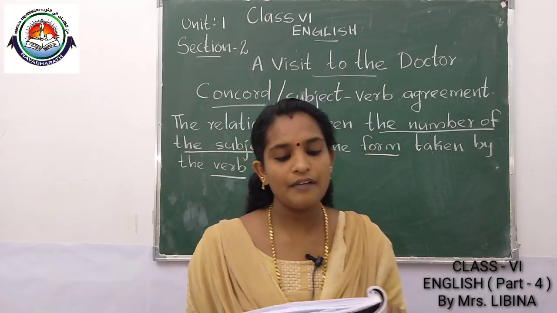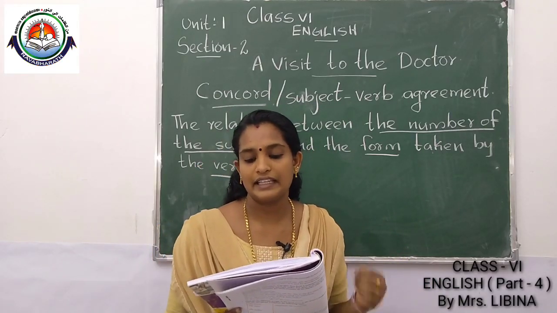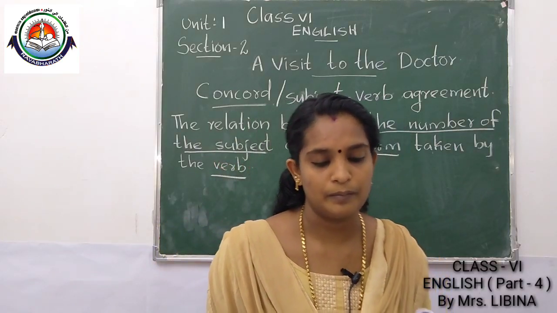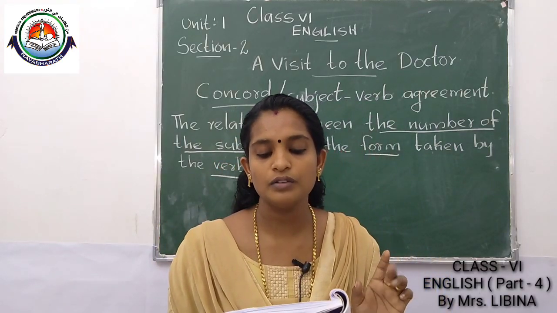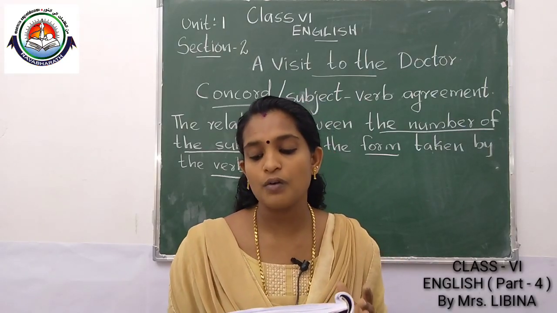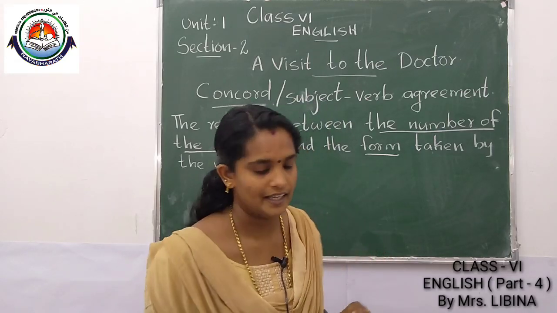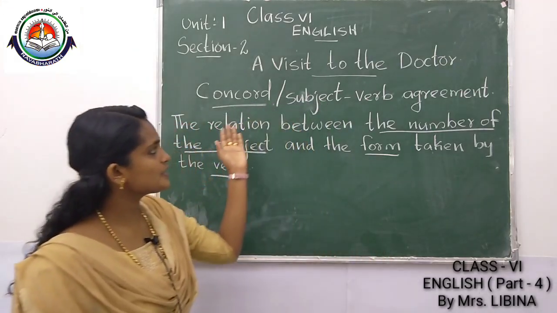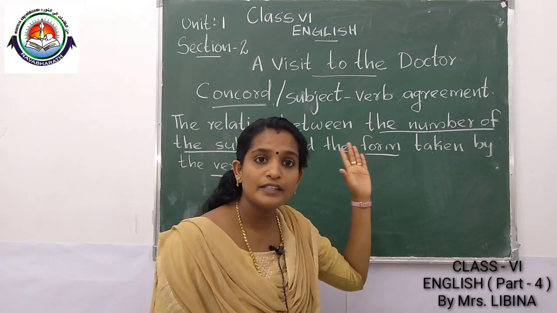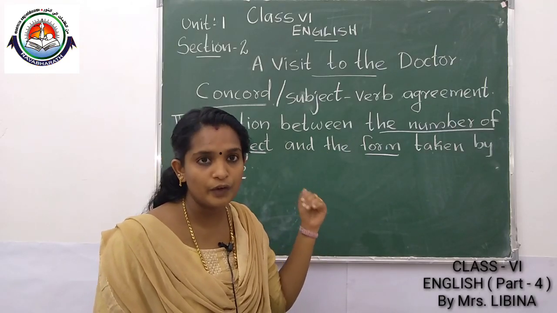Listen. After a singular or an uncountable noun and after he, she or it, we use a singular verb. After a plural noun or they, you and we, and after nouns joined by and, we use a plural verb. I hope all of you understood this one. This is an agreement between the number of the subject and the form taken by the verb.